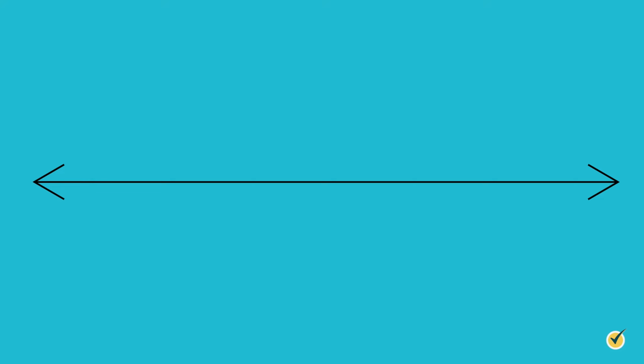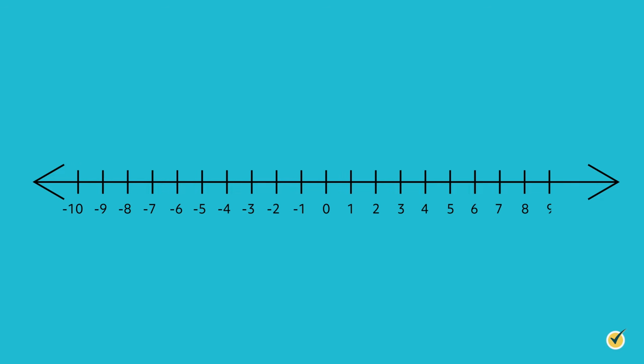To draw a number line, we first start by drawing a straight line, and then we put arrows at the ends. The arrows represent the fact that the number line goes on forever in both directions. When dividing the number line with tick marks, it is important to place the tick marks equally spaced apart. This shows that the distance from any two numbers is the same. For example, the distance from 1 to 2 is the same as the distance from 2 to 3.